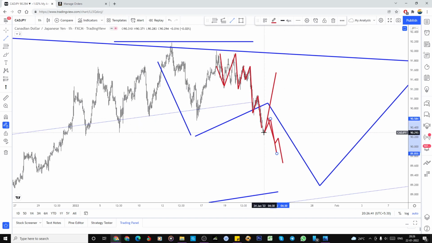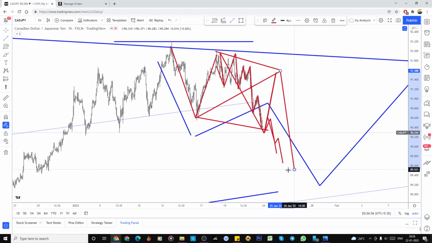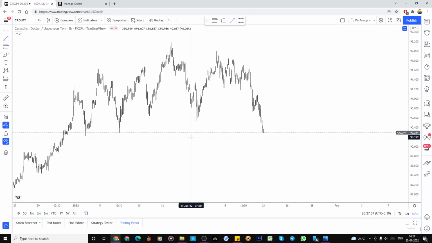If it bounces from here, then this will be considered a correction part. So this impulsive is the correction, and this whole thing becomes the correction part; for this impulsive wave, this is the correction part and this is the impulsive. That's it, simple. If you are watching this video, it's very simple, but if you are analyzing the pair, it's very tough. So for this you need to practice.